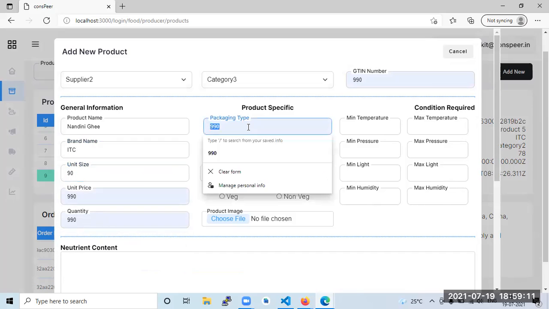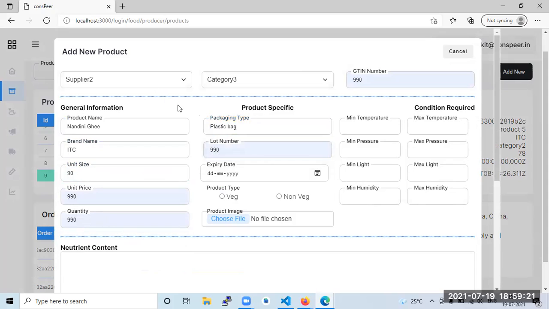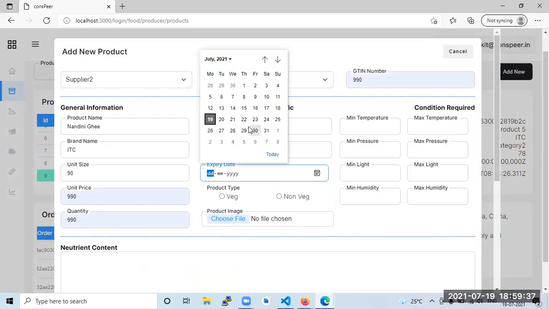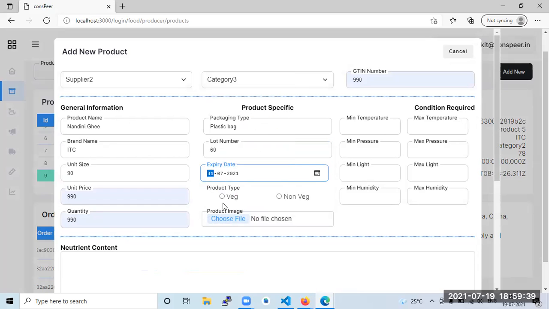The packaging type is plastic bag. Why I'm putting this plastic bag is because when I apply to the supplier, he would come to know that it is manual, so he should be selling such shipments which could fit into this type of packaging. Okay, so lot number is 90 or put 60, and expiry date of product is like 31. So it's a waste type.